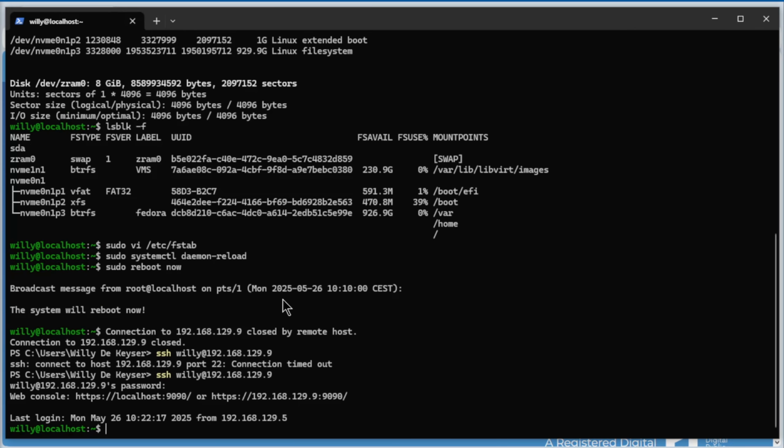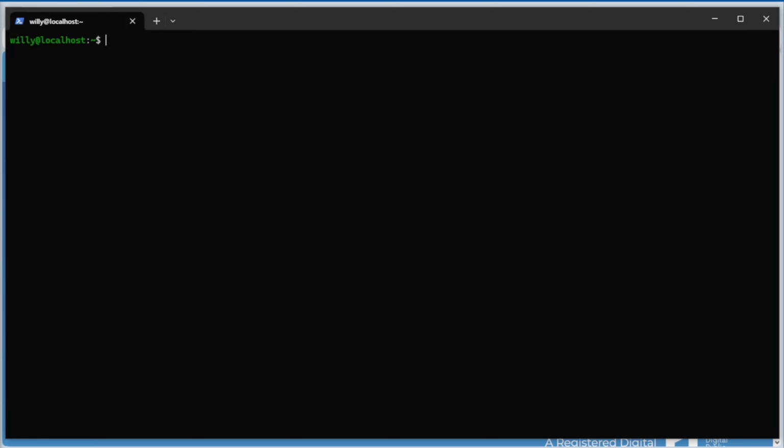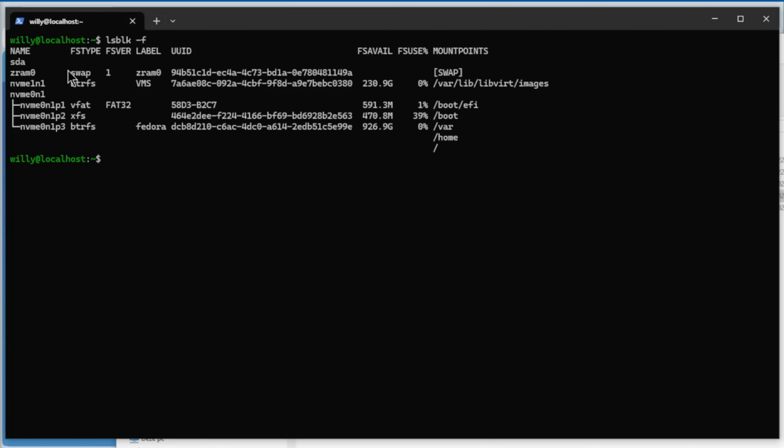We go back to the command line, clear everything out. Now we can do lsblk. So we're going to fix the SDA hard drive. So sudo fdisk /dev/sda.